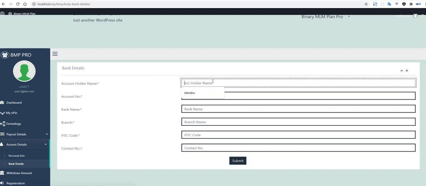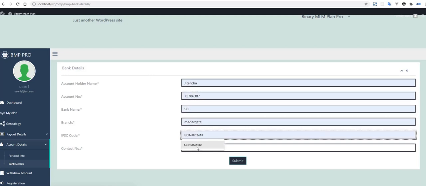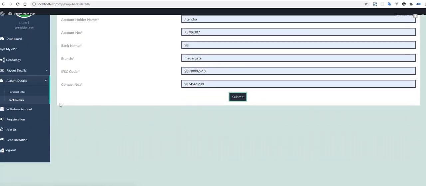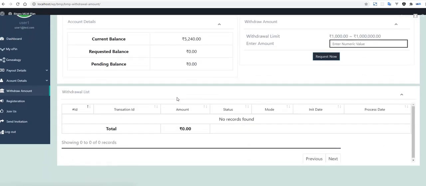Suppose I am just putting in some details here. Withdrawal amount: there is a limit of 1000 to 10 lakh.